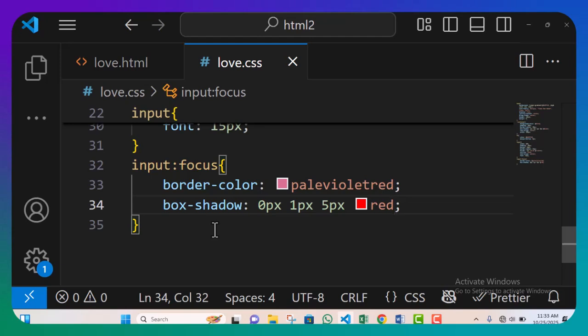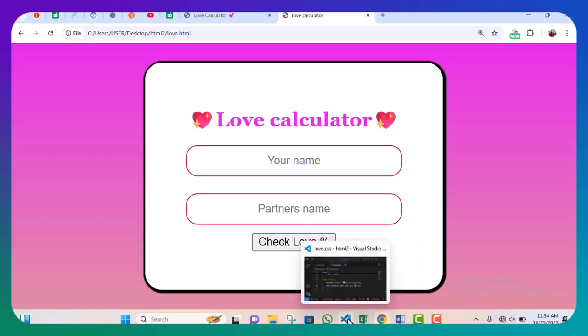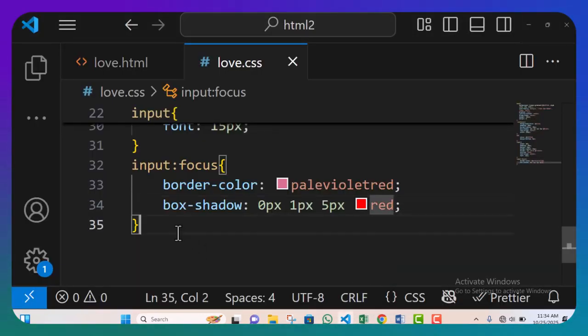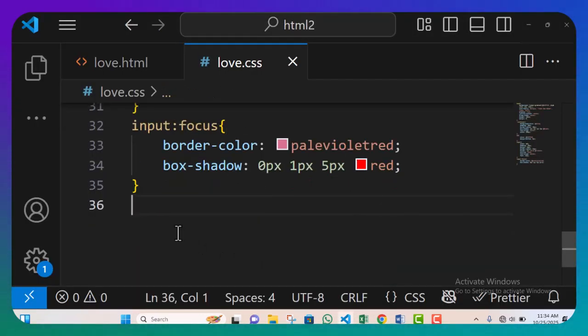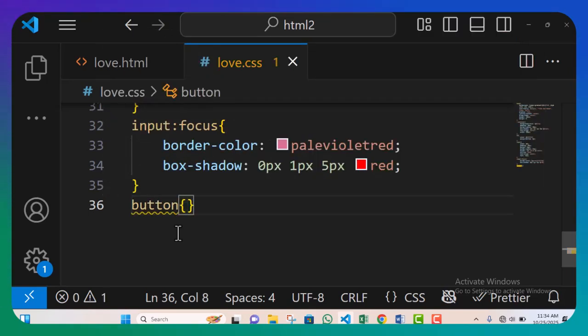Is red okay? Let's see. So let's refresh. Now let's focus. Okay, I love this. Now the last but not the least, let's work on the button. So let's work on this button. We're not doing much on the button, actually.